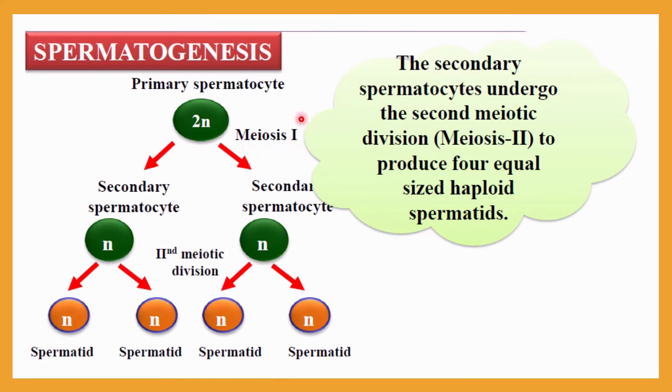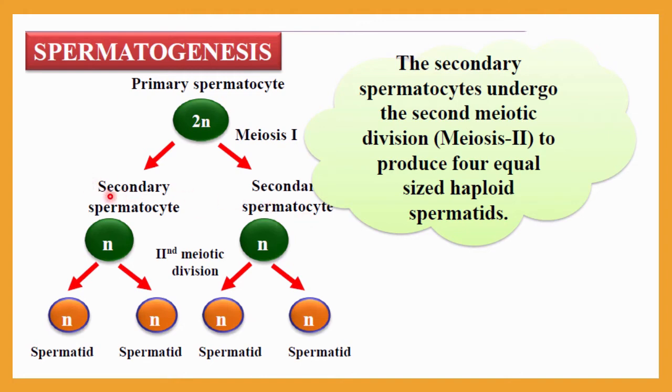So this primary spermatocyte cell will undergo meiosis 1, and as a result, it will be converted into two haploid cells, which are now called secondary spermatocytes.